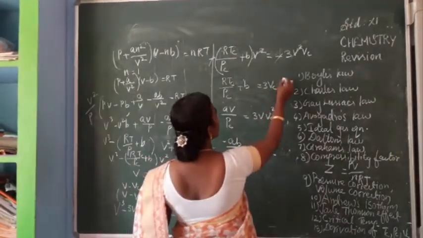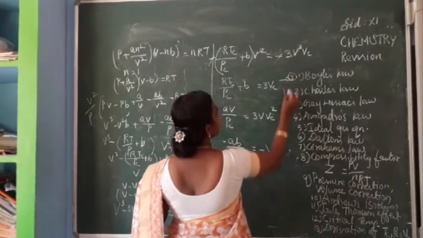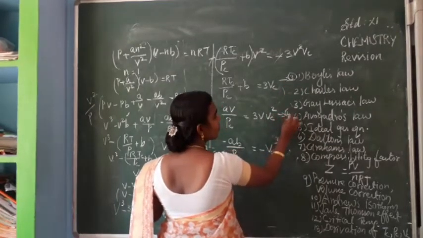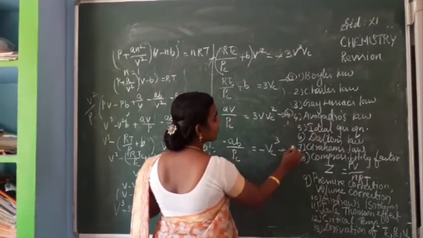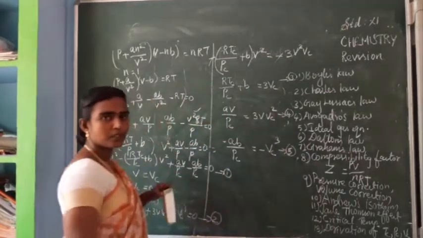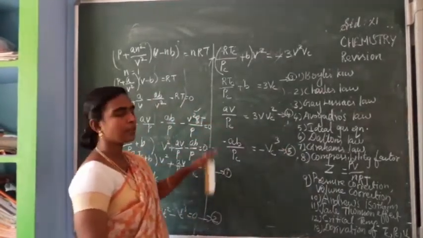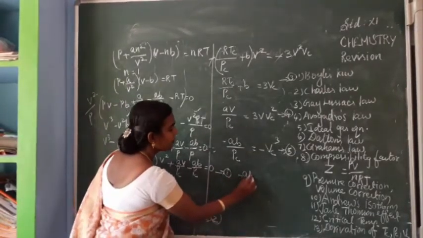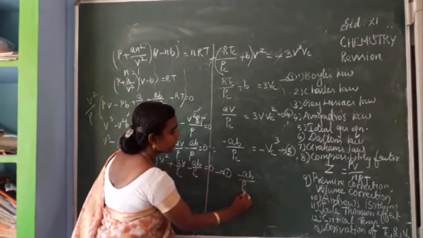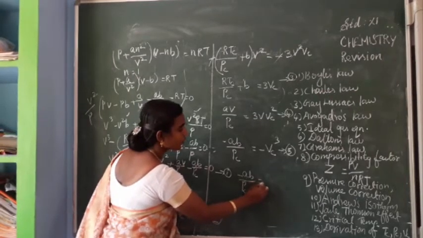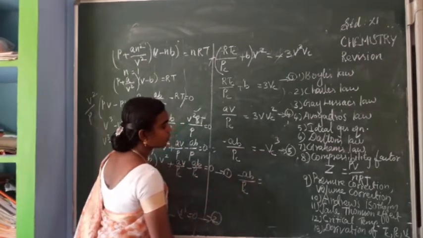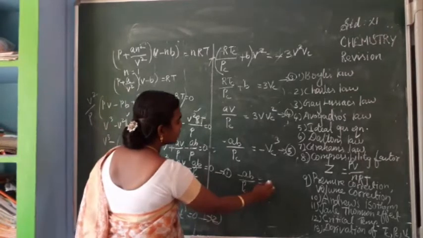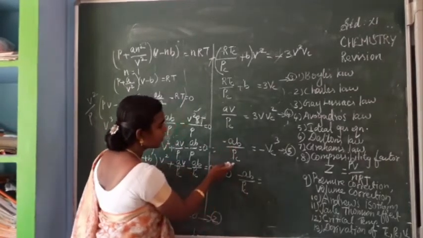So this we can consider as 3, this we can consider as 4, and this we can consider as 5. Okay. So the last equation divided by the previous equation, that is minus AB by PC is equal to minus Vc cube, isn't it?